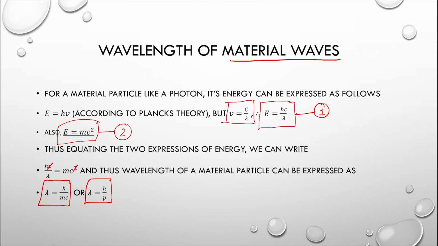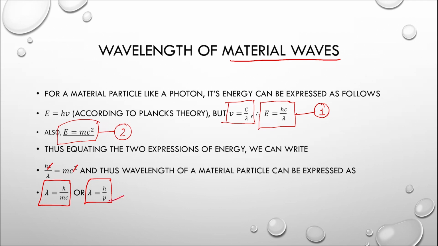How interesting is this equation? See, lambda here is expressing the wavelength, which is the property of a wave, and momentum p here is the property of a material particle. Therefore, this is a beautiful equation that is actually relating the wave-like behavior to the particulate behavior.